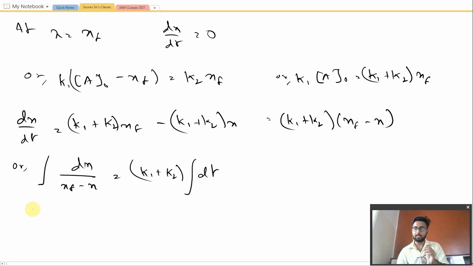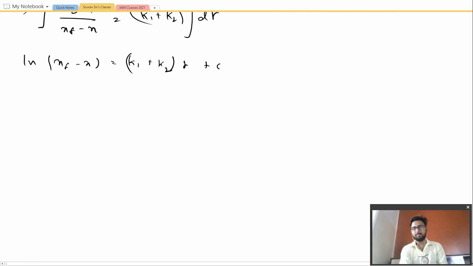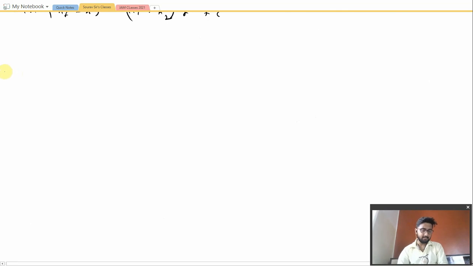Before putting the boundary condition, let us solve the equation and get the value first. So we have minus ln (xf minus x) equal to (K1 plus K2) t plus c, or you may say I, the integration constant. The term for this constant is not the matter. After this, let us put the boundary condition: at t equal to 0, x would be equal to 0. So from the above equation, we get I equal to minus ln xf.